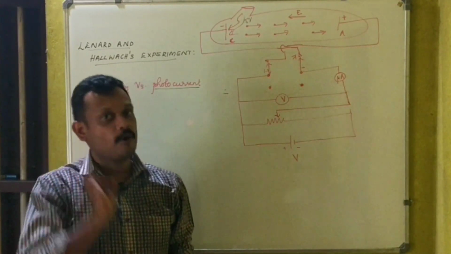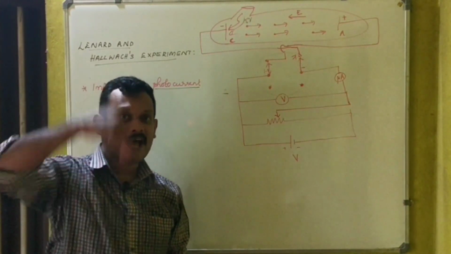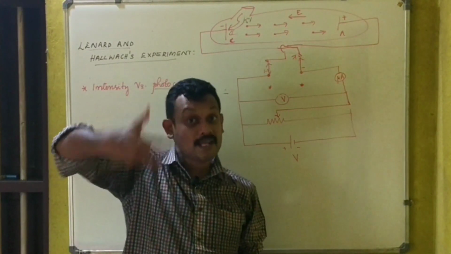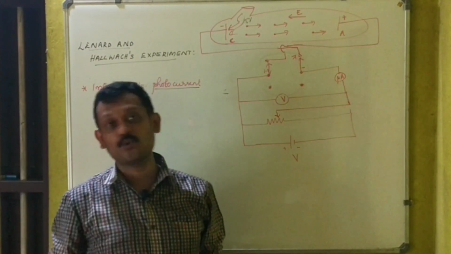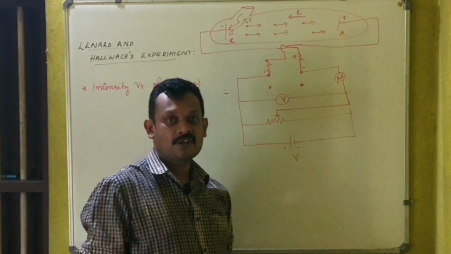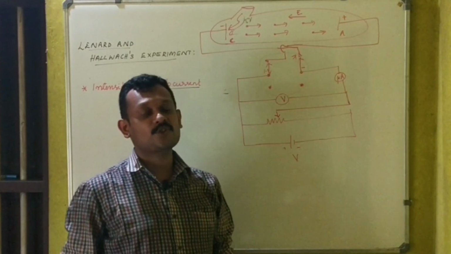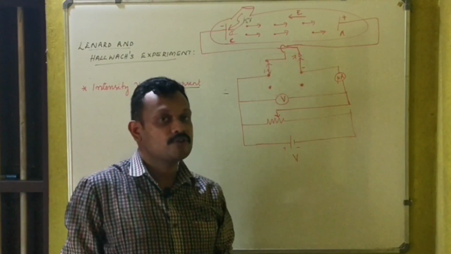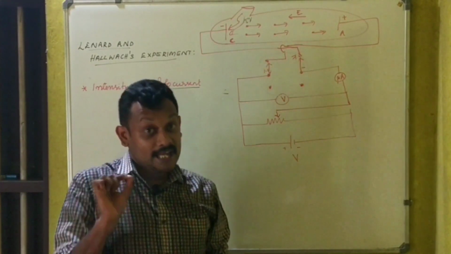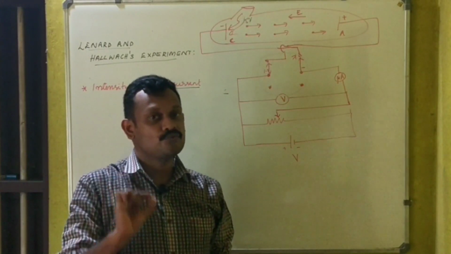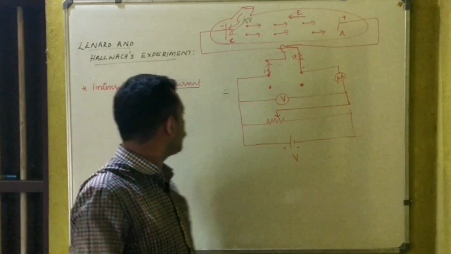What do you mean by photoelectrons? These are electrons emitted or ejected through photoelectric effect. Electrons ejected through photoelectric effect are called photoelectrons.